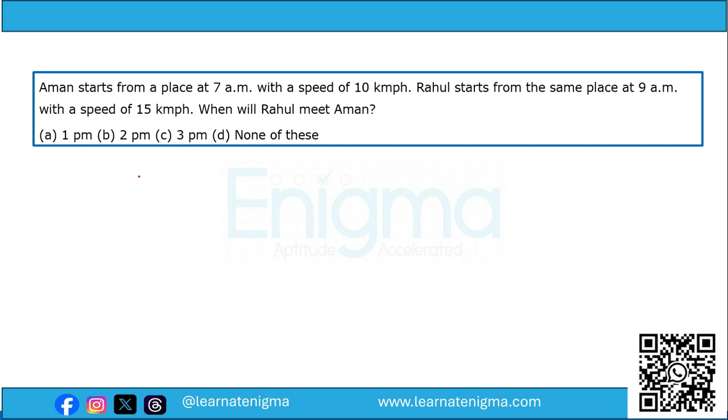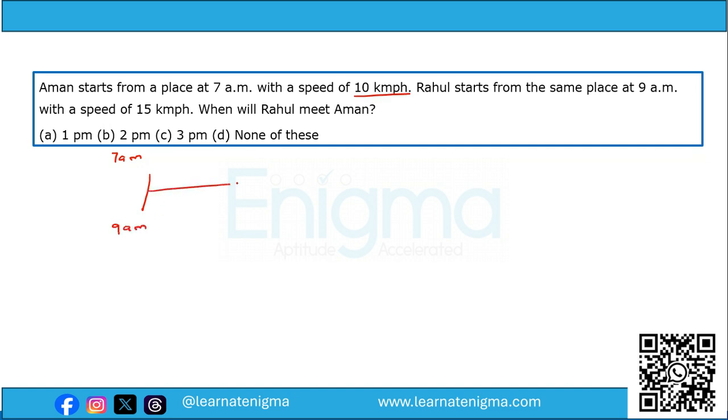Now, let's assume that Aman and Rahul start from this place. Aman has started at 7 a.m. and he is traveling at 10 kilometers per hour. And Rahul is starting at 9 a.m.